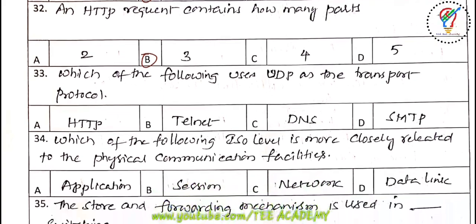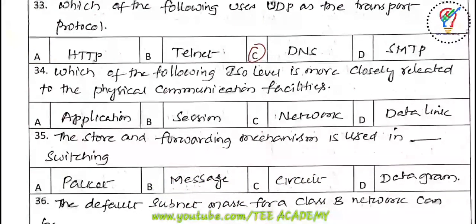Next one, 33rd question, which of the following uses UDP as a transport protocol? The options are HTTP, Telnet, DNS, SMTP. Answer is Telnet here. Next one, which of the following ISO levels is more closely related to the physical communication facilities?